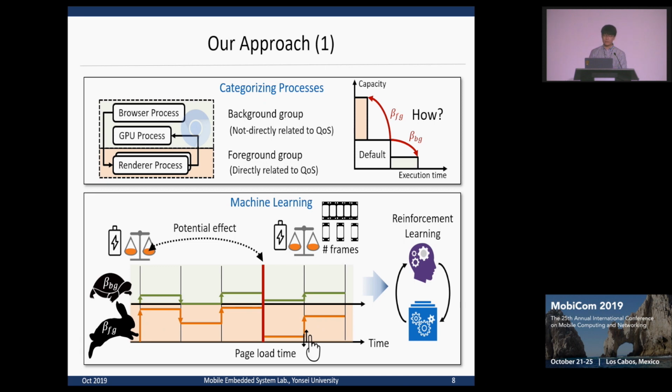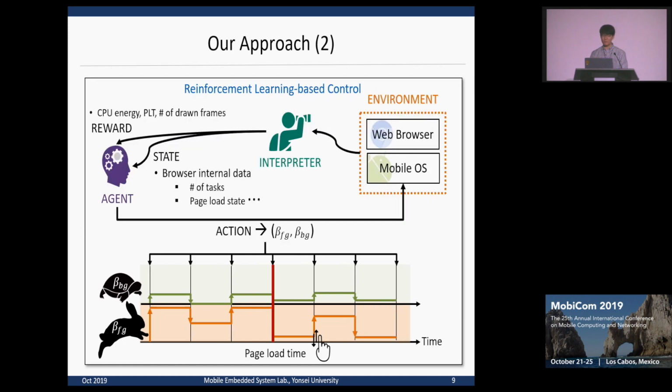To adjust clamping factors optimally, we should consider the effect of the current decision on the page load time, which can be measured after loading. Reinforcement learning is a representative technique for solving this kind of optimal control problem. To apply reinforcement learning to our problem, we define the core elements of reinforcement learning, the environment, state, reward, and action, based on the information available from the browser and mobile systems. Also, we carefully designed and tuned our model to have little overhead. More details are in our paper.